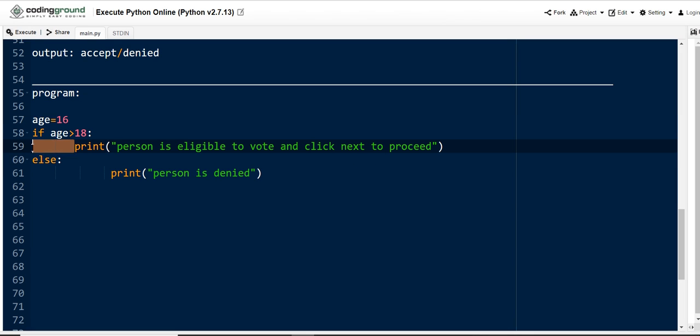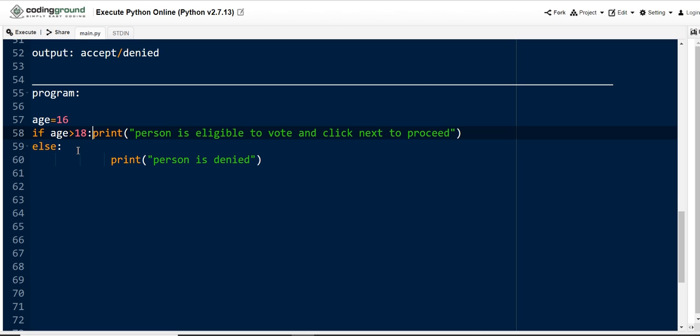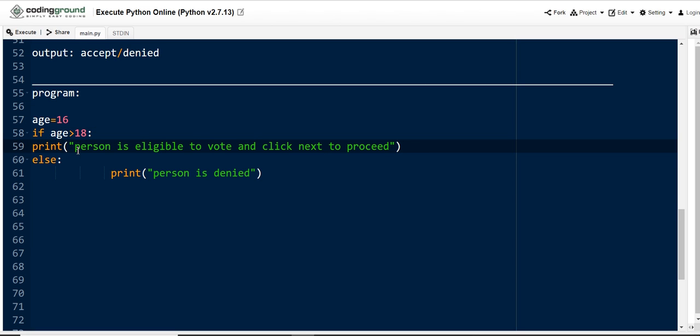The if block will be executed, with white spaces to define the scope of the statements. That means the statement belongs to the if block, and in the same manner the else block also. Here we have defined white spaces, so these statements belong to the else block. At least one white space you need to mention here, guys, at the start of the statement to define the scope of a block of statements. This is how we need to work with indentation, guys.